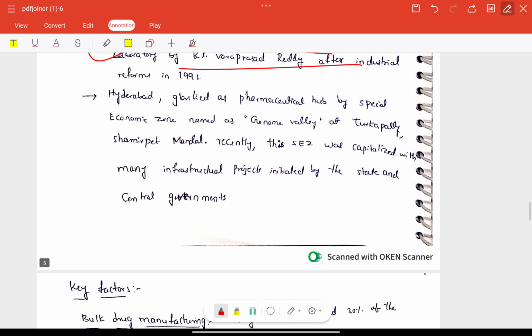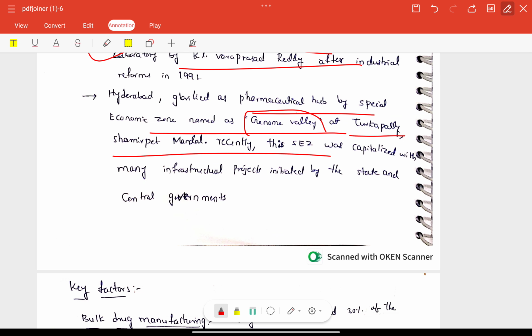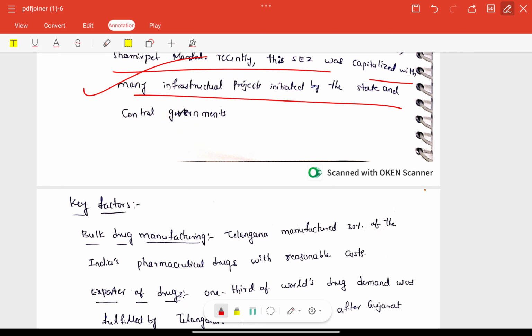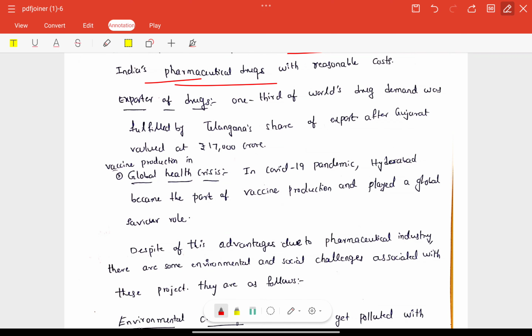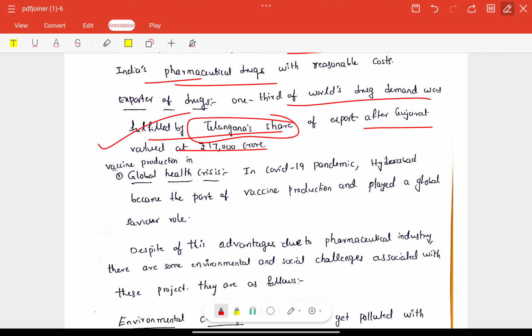Very good. Next, Hyderabad is glorified as a pharmaceutical hub, with a special economic zone named Genome Valley. That is also very important. Turkapalli, Shamirpet Mandal recently. Very good. This SEZ was capitalized with many influential infrastructure projects initiated by the state and central governments. Key factors related to the project: bulk drug manufacturing, 30% of India's pharmaceutical drugs at reasonable costs. Exporter of drugs, also one third of the world's drug demand is met from Telangana alone. Very good. So good facts.